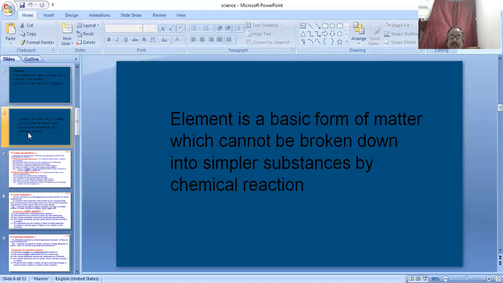So these are the definition, characteristics, and some facts about non-metals. The most reactive non-metal is fluorine. Why? Because the total number of electrons is 9, and the electronic configuration according to Bohr is 2 and 7. So it receives one electron and fulfills the outermost shell. So fluorine is the most reactive non-metal.